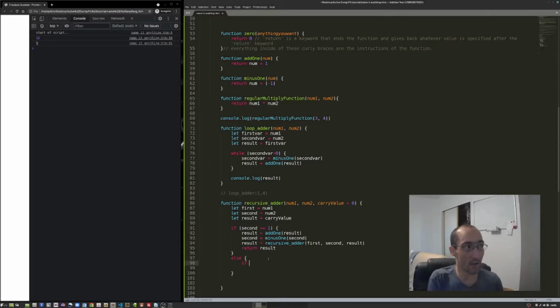So I'm going to give it another if statement, because basically what I want to say is I want to compare the first number. If the first number is greater than or equal to 1, I want my result to equal add1 result. First equals -1 first. This prevents an infinite loop.